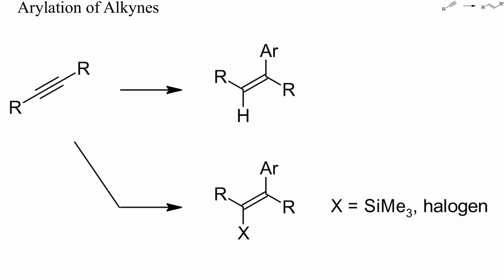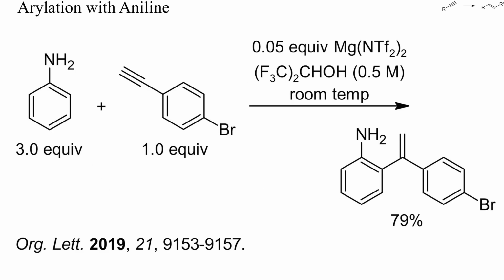Both hydroarylations and arylation with simultaneous silylation or halogenation have been reported. This is a hydroarylation of a terminal alkyne with aniline. As catalyst, 5% of a magnesium salt was used, and the reaction proceeded under slightly acidic conditions. With a pKa of 9 in water, hexafluoroisopropanol is a weak acid.